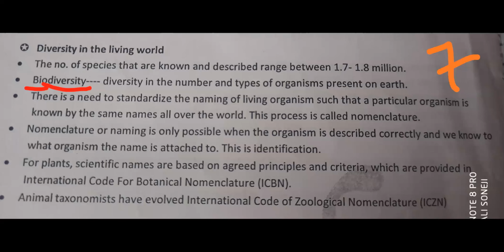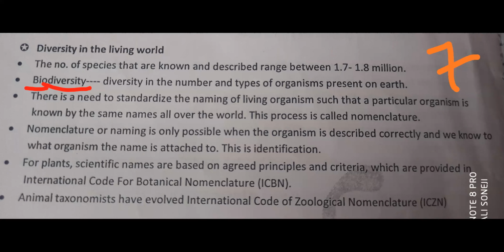Next, this many life forms are present on earth, but have you ever thought that we know the plants and animals present in our area by their local names. One of the simplest examples, mango. Mango is a common English name.